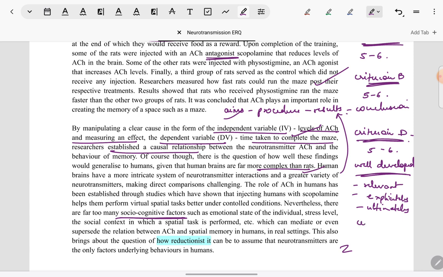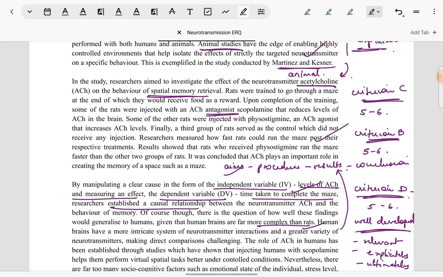For Criterion E, which is clarity and organization, students have a misconception that it applies only to the conclusion. It applies throughout the answer. In this answer, there is very good organization so far and in the rest of the answer. Why is organization good? Because, one, every paragraph is connected with the previous. There are no random or sudden abrupt points. The answer is going in a complete flow.